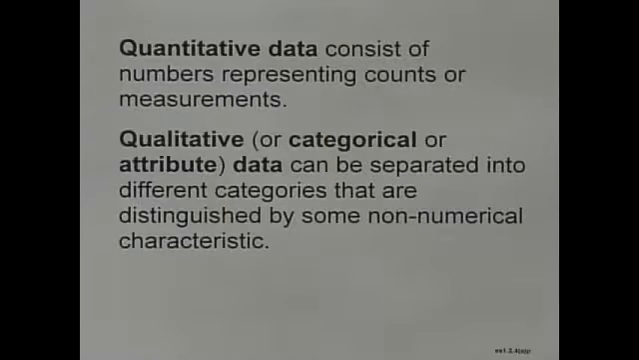Going back to the definitions, does it matter what the type of data is, or how we would even know what the type of data is? Well, yes, it does matter. There are quite a few different types of data, so let's talk about that for a little while. We've got quantitative data, which is primarily numerical data, consisting of numbers that represent counts or measurements. On the other hand, we also have qualitative data, which can be called categorical or attribute data, and that can be separated into different categories distinguished by some non-numerical characteristic.